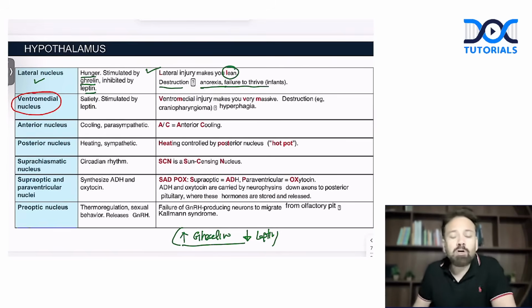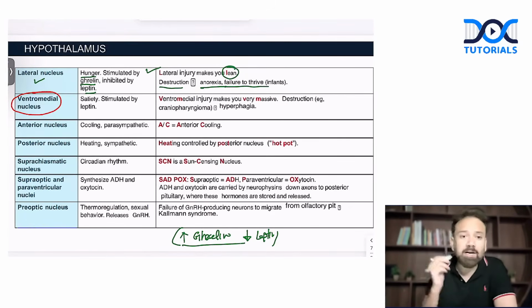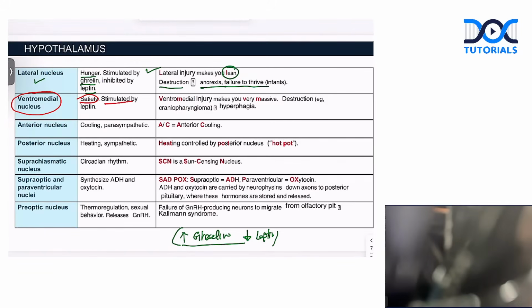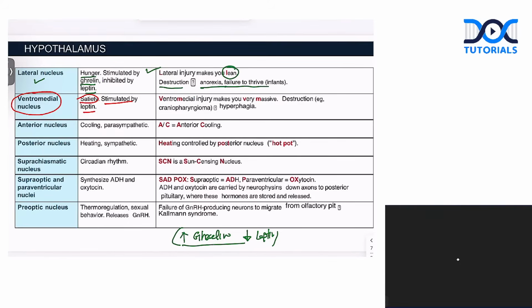ventromedial nucleus. What is the purpose of the ventromedial nucleus? Opposite of lateral. It is satiety, and it is stimulated by leptin. What is the source of leptin? Leptin is from fat. So whenever we have excess adipocytes, they release leptin, and leptin will decrease the hunger.